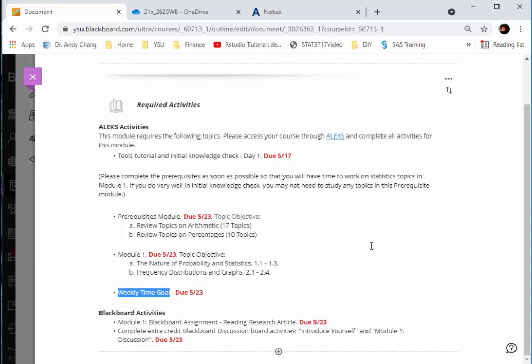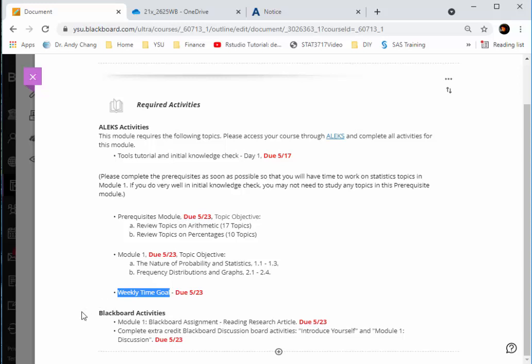You just move to the next topic and start working on it. At the end, I will make some adjustments. So for those who have really learned these topics, you don't have to worry about your time goal. This is just Alex telling you that you need to spend at least 10 hours each week and hoping you can meet that goal. If you're able to do it within 10 hours, that is fine. Just go to the next module.